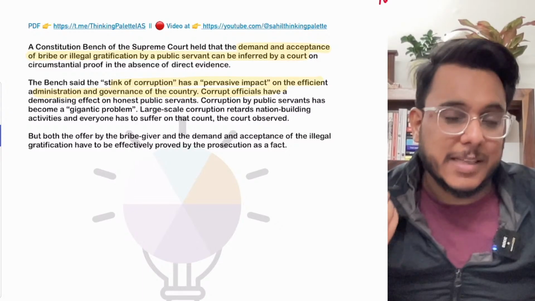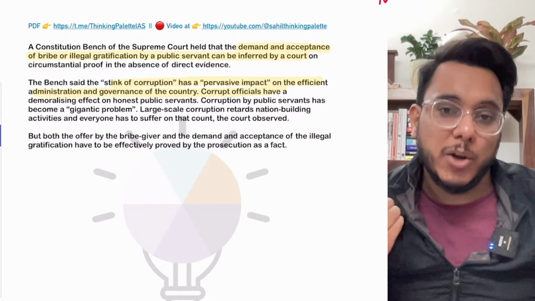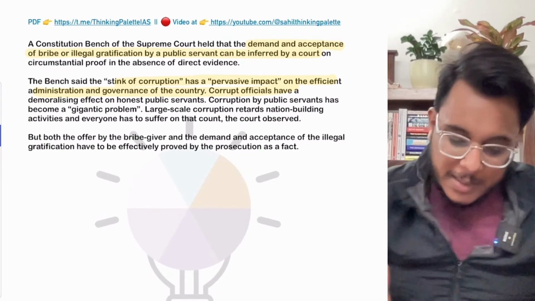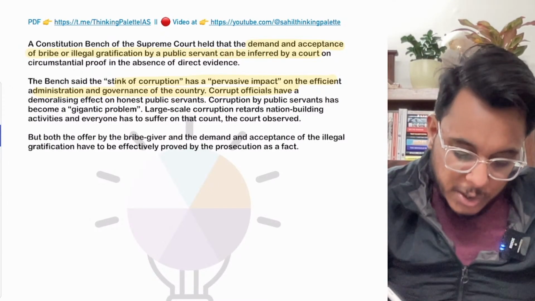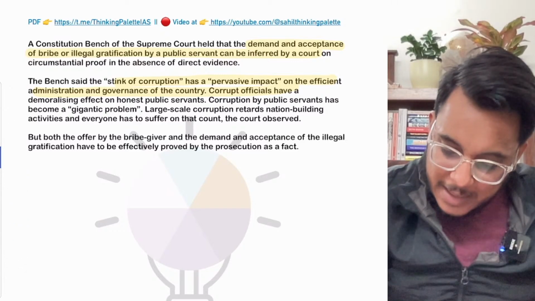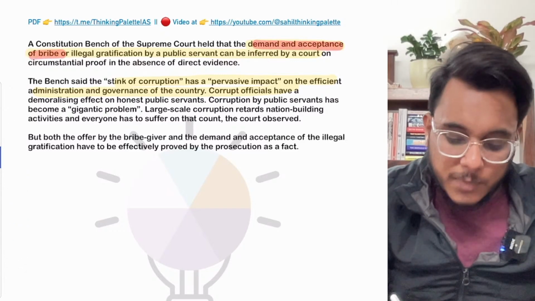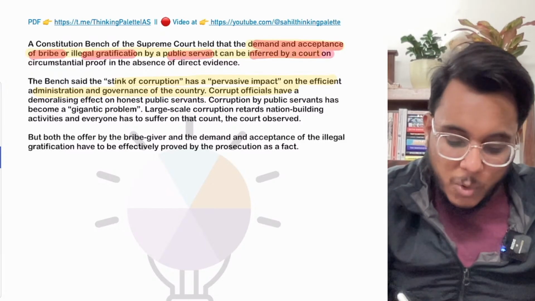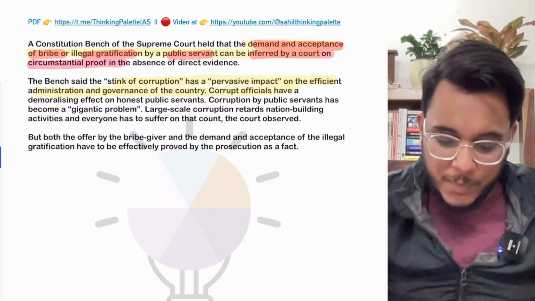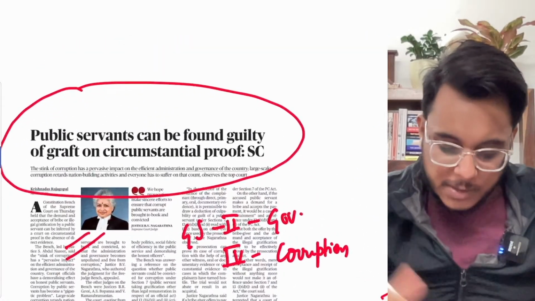The Supreme Court has given clarity in this kind of matter. The Constitution bench, meaning the bench having at least 5 judges, has provided that demand and acceptance of a bribe or any illegal gratification by a public servant can be inferred by a court on circumstantial proof. Now, what do we understand by the word circumstantial proof?